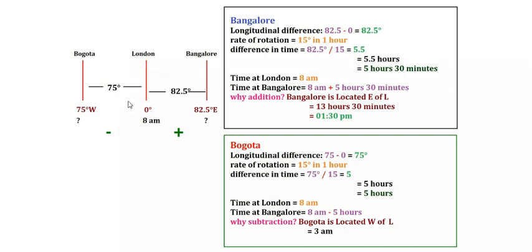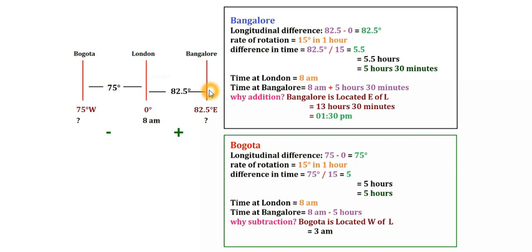So first we have to find out the difference from 0 to 82.5, then from 20 to 0. So here you will get 20, here you will get 82.5, then you have to add both. So 20 plus 82.5, so the total will be 102.5 degrees. So that would be the difference of longitudes, right?